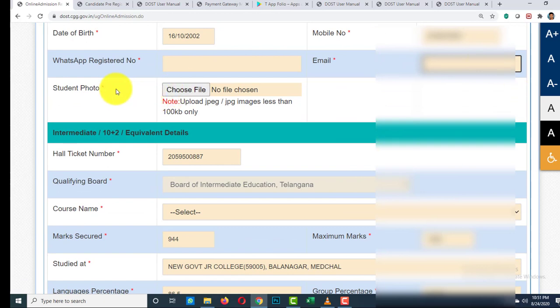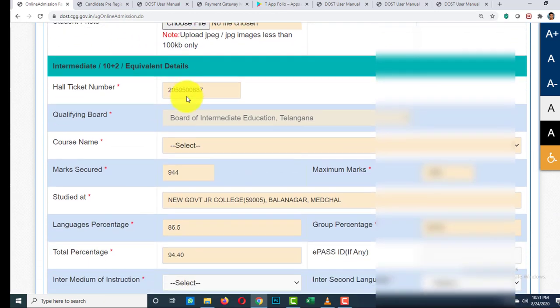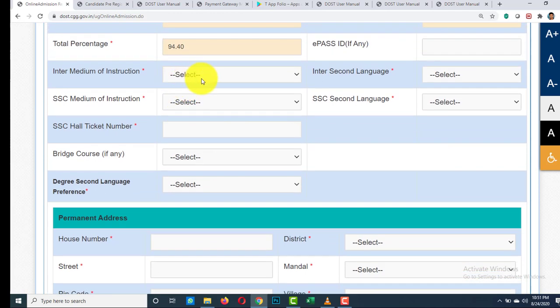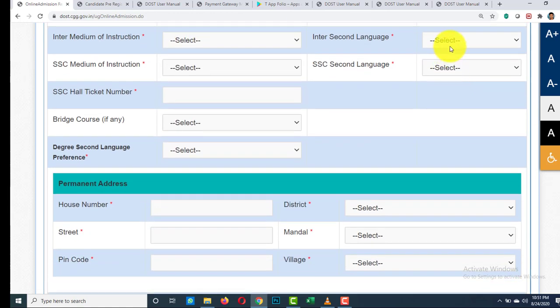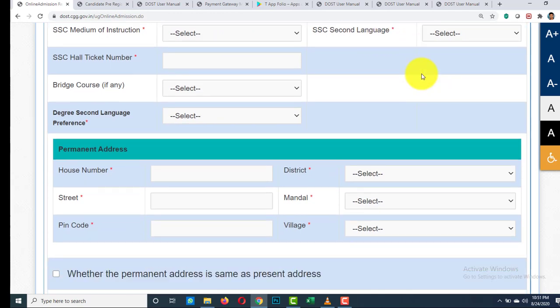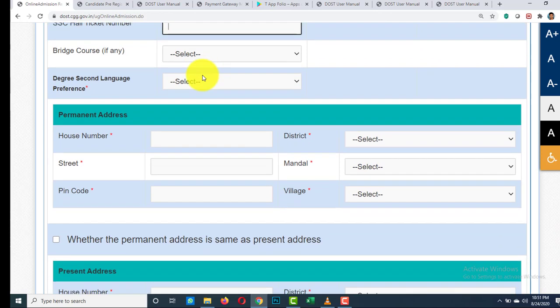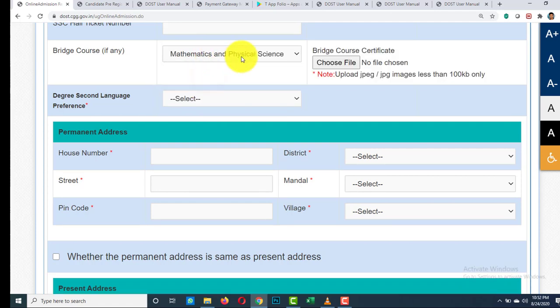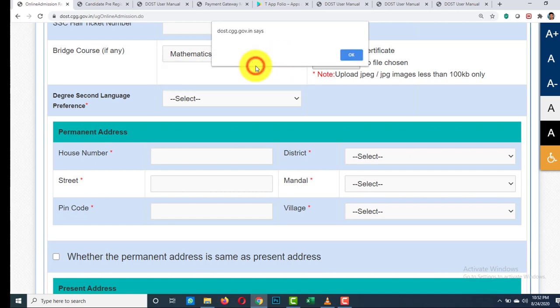Here you have to upload your photograph, and here you have to enter your medium of instruction, that is English medium or Telugu medium, and here you have to enter second language, SSC medium, and second language in SSC hall ticket number. If you have any bridge course, it is for mathematics and physical sciences or biological and physical sciences, you have to select this one and you have to upload the bridge course certificates.